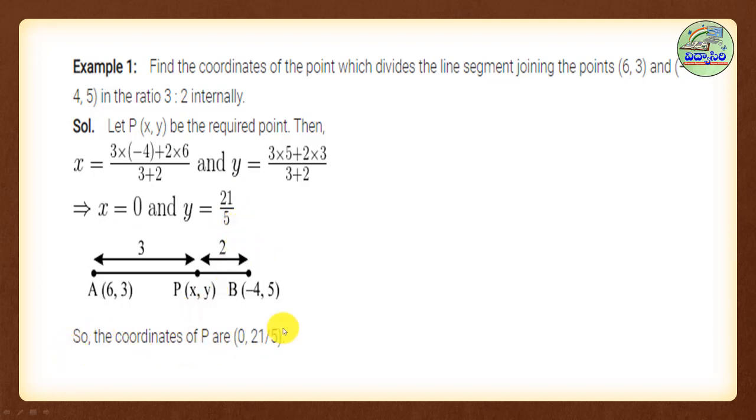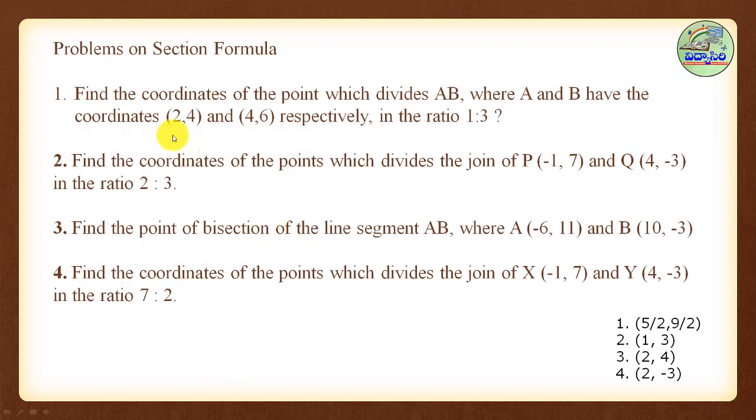So this is the solution of this problem. See some problems on the section formula. Find the coordinates of the point which divides AB, where A and B have the coordinates (2, 3) and (4, 6) respectively, in the ratio 1:3.